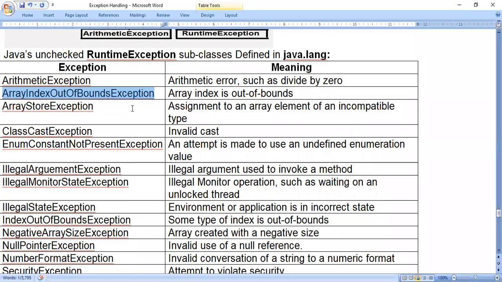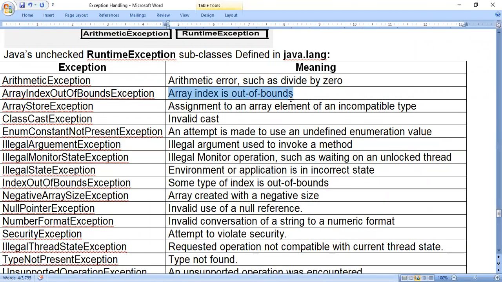These are called unchecked exceptions, because in the method's throws list we will not use them. When we use try and catch blocks, we use these exceptions. ArithmeticException is an arithmetic error such as divide by zero. ArrayIndexOutOfBoundsException: that means if we are storing a value in an array location beyond the length, then it will show this error. ArrayStoreException: assignment to an array element of an incompatible type.